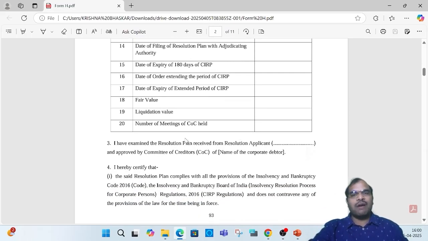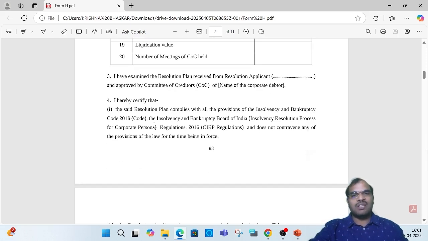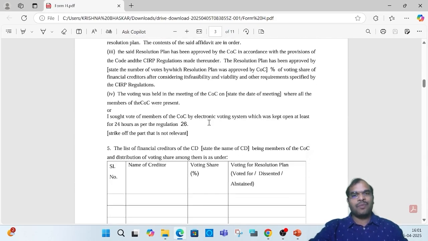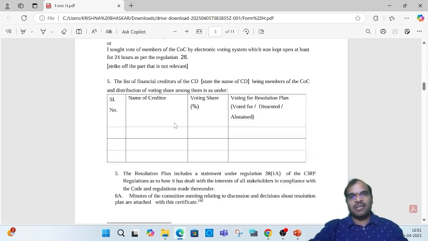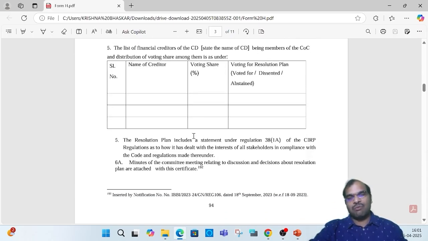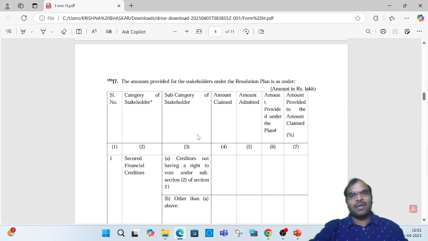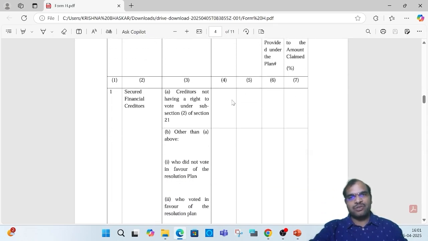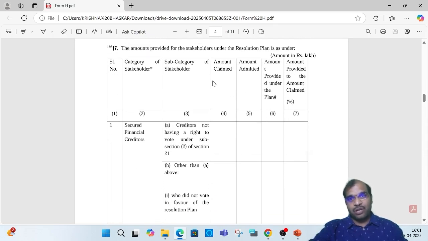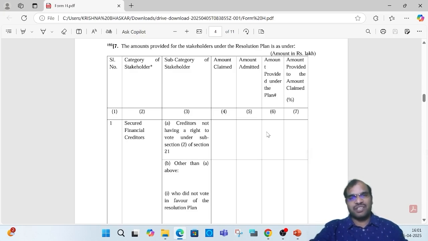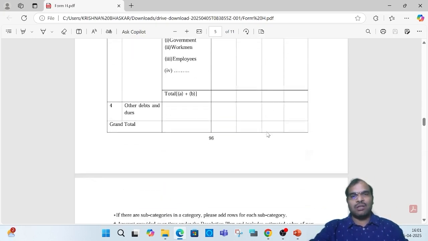Then, I have examined the resolution plan received from so and so resolution applicant; he is going to write the name. Then, I hereby certify that the resolution plan complies with all the provisions of the IBC and the rules made thereunder. Then the list of financial creditors: name of the creditor, voting share, and how they have voted, in favor or against the resolution. Then amounts provided for the stakeholders under the resolution plan: total amount claimed, total amount admitted, and amount provided under the plan. You are supposed to give the amount as well as the percentage. Like this you are supposed to give all the details.